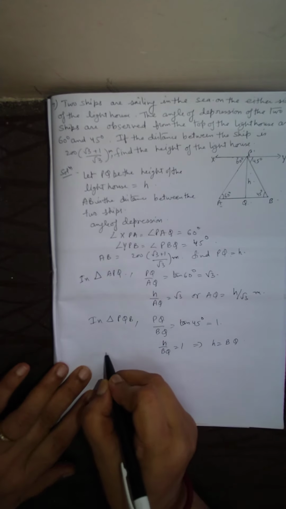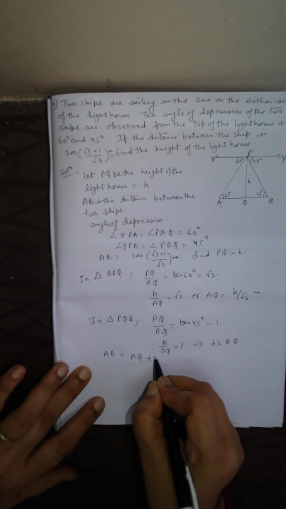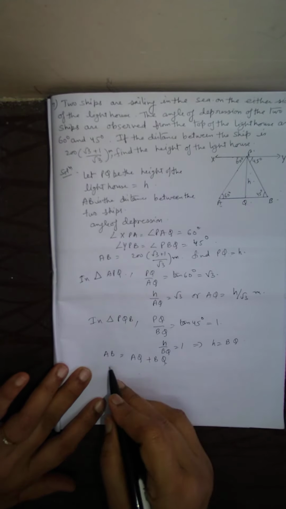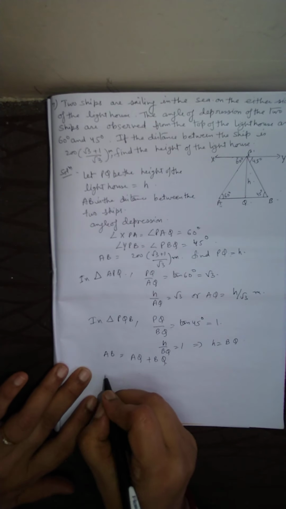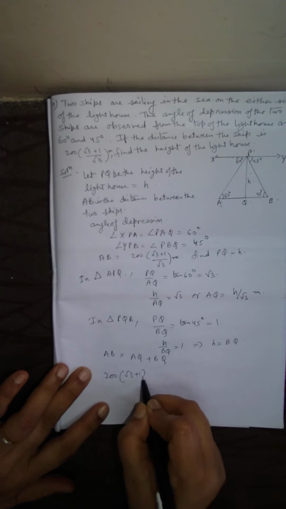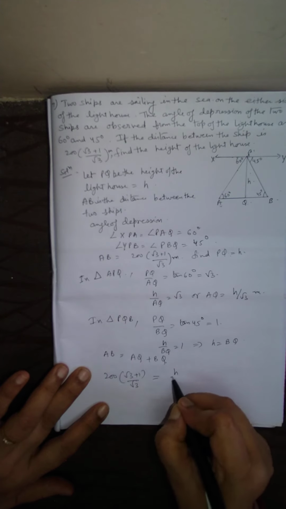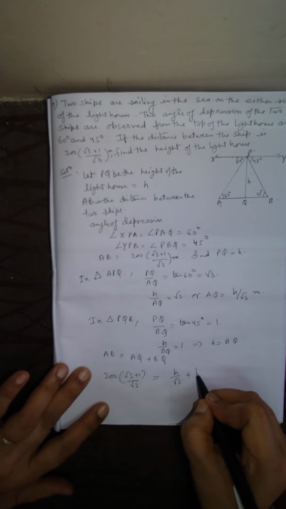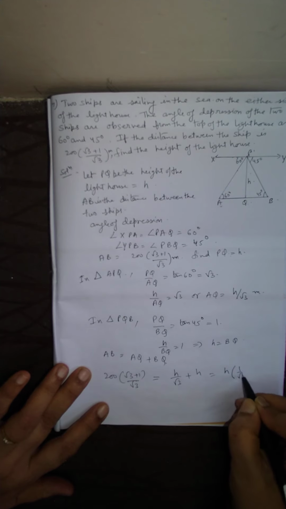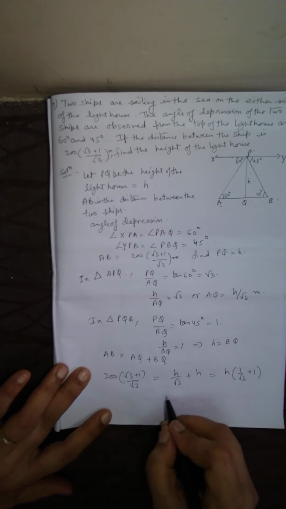Now AB equals AQ plus BQ. We have to find H actually. AB is given as 200 times root 3 plus 1 by root 3. And AQ is H by root 3 and BQ is H. So H we can take out common. So it is 1 by root 3 plus 1.